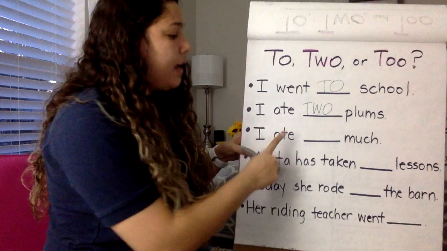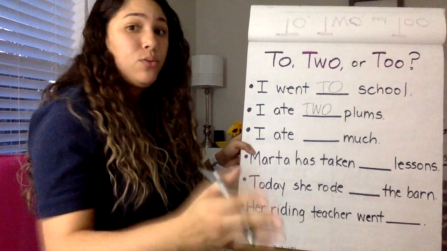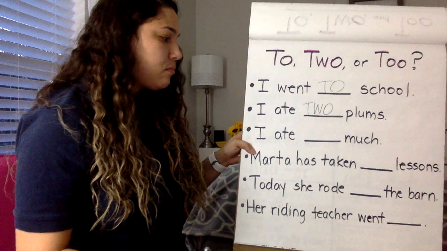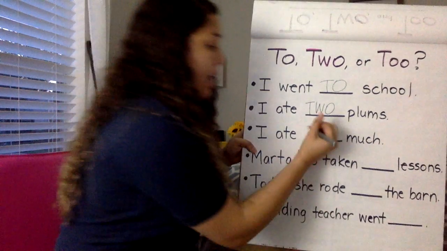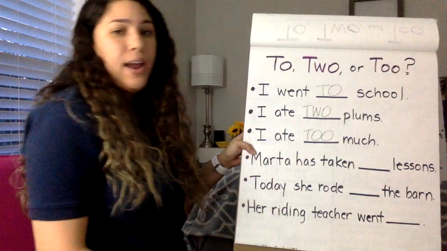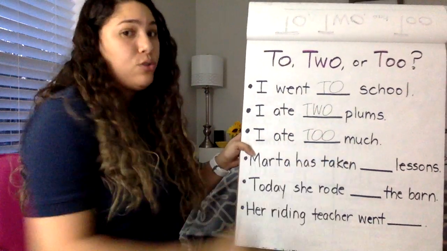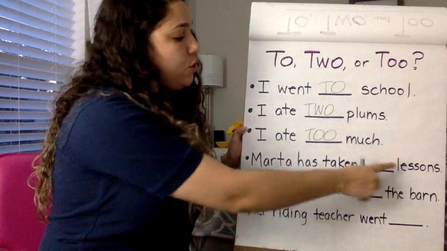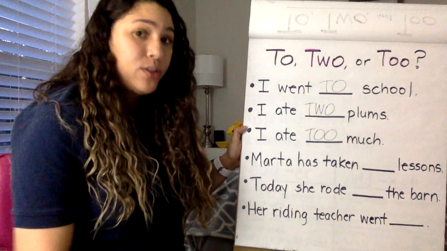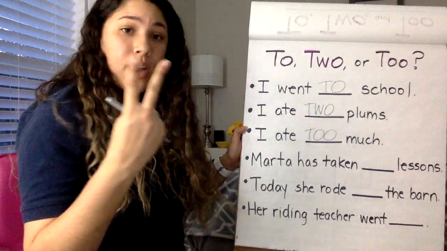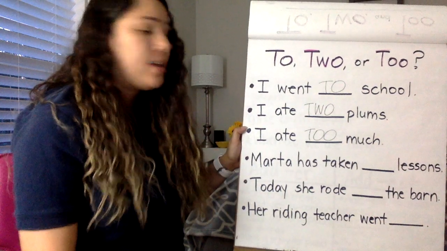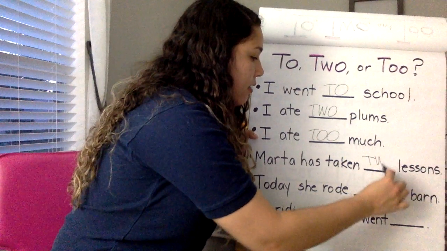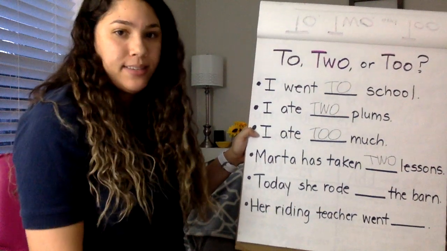Next one. I ate too much. Are we talking about to a direction, two a number, or too also slash more than enough? We're talking about too that I had too much, more than enough. All right, I ate way too much. That means you got those two O's, too much. Next one. Marta has taken two lessons. Now, are we talking about to a direction, two the number, or too also, or more than enough? The answer is two, the number. It's how many lessons that she has taken. She has taken two lessons.